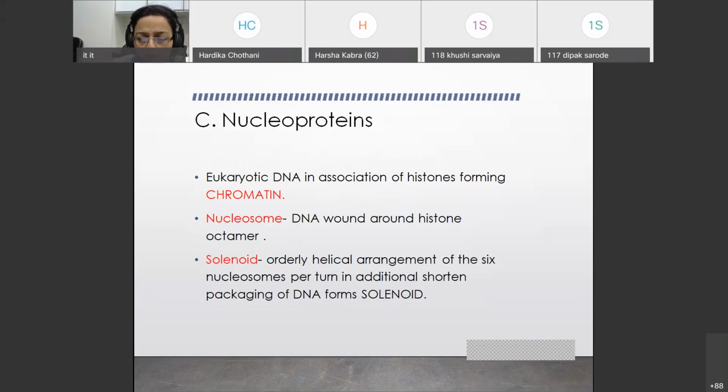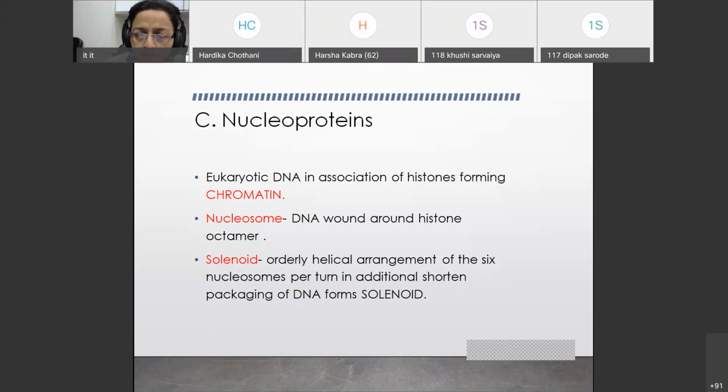So these four terminologies should be there in your answer. These are chromatin, nucleosome, solenoid, and chromosome. These four terminologies should be there in your answer when you are elaborating organization of DNA. First of all, the association of eukaryotic DNA with histone is called chromatin.